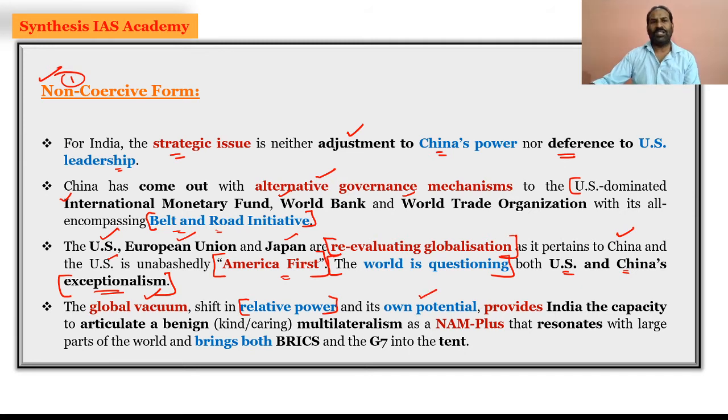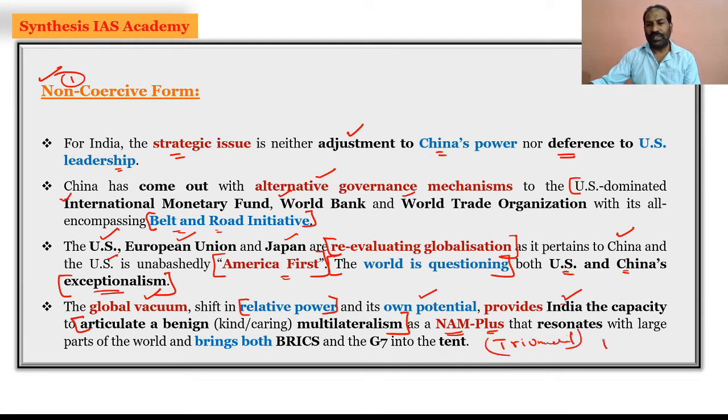And at this juncture, there is a global vacuum, and it provides India the capacity. There is certainly a global change which is happening and which the entire world is experiencing. It provides India the capacity to articulate that we are carrying multilateralism as a NAM plus. That is what it is, a triumvirate.